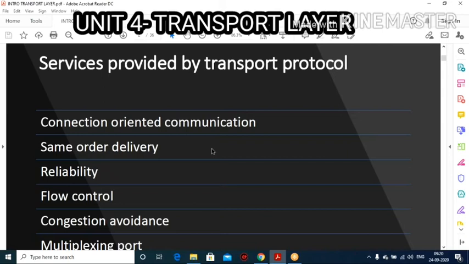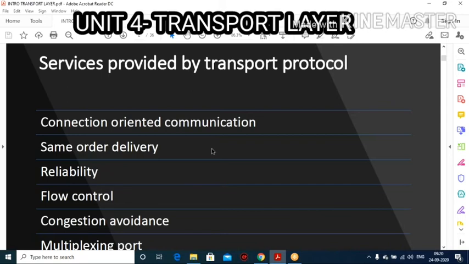That is why, like the data link layer, our transport layer also has error control and flow control mechanisms at the source to destination delivery. Error control and flow control were already discussed in the second unit, the data link layer, which provides error control, flow control and congestion control mechanisms. We discussed all this in the previous lecture, isn't it? Now our transport layer can also have error control and flow control.